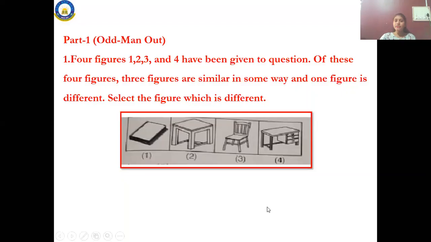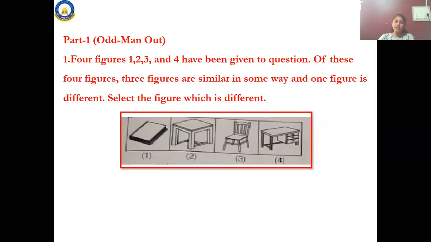Let me see, girls or boys. The first one, say it with a reason. Lalit, yes, it's the first one. What is the reason for that? It's paper. All the other things are furniture and a book is not furniture. Very good, Samat. That is the right answer.